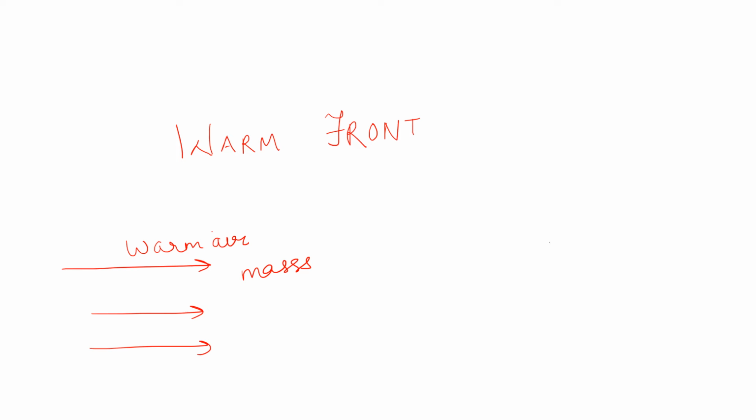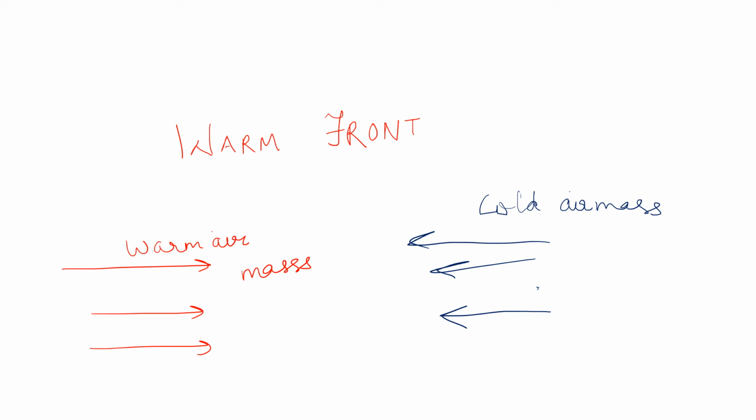This is cold air mass. But now in case of warm front, the cold air mass does not have to provide some force for raising it up.